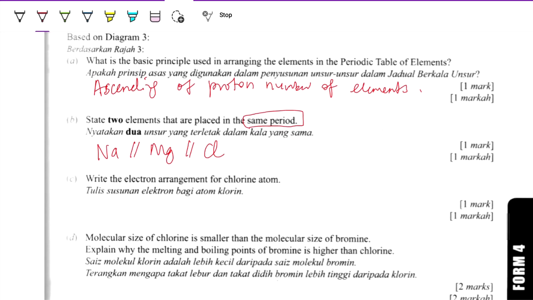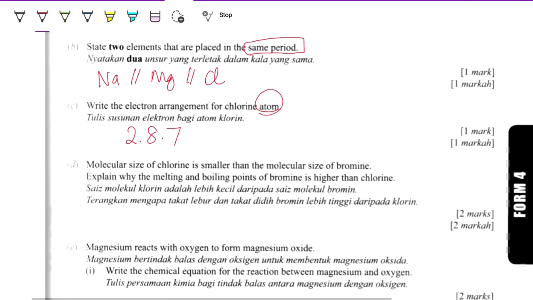The electron arrangement for a chlorine atom is 2, 8, 7. The molecular size of chlorine is smaller than the molecular size of bromine. This will be discussed in detail under halogens.